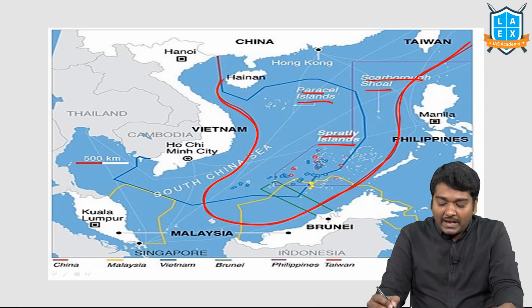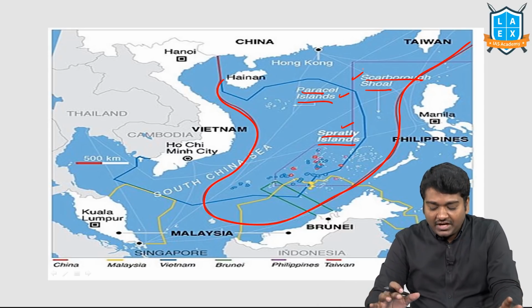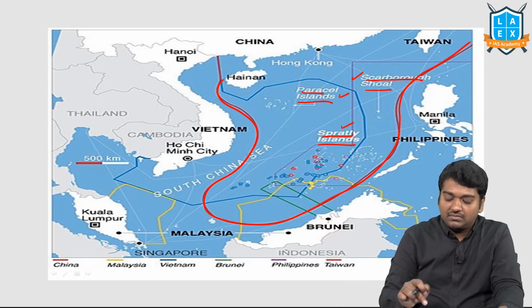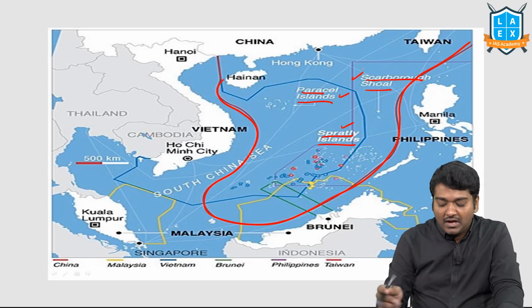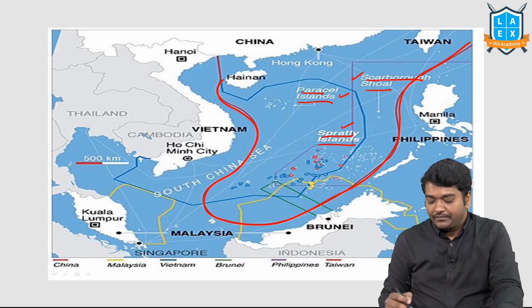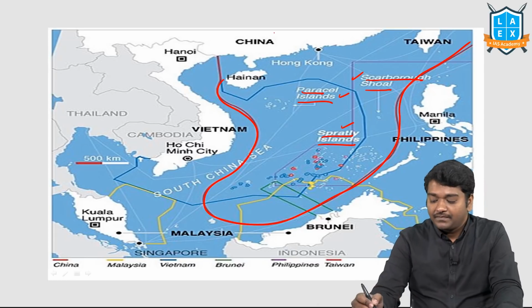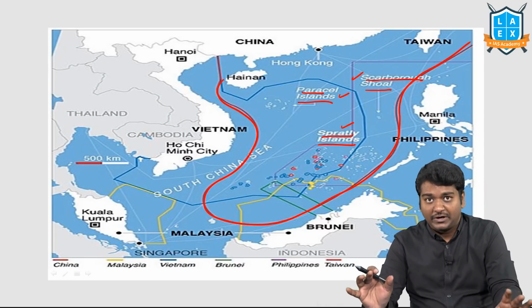So try to know that the Paracel Islands, Spratly Islands and Scarborough Shoal are disputed between China and the South China Sea countries. So Vietnam, Malaysia, Brunei, Indonesia, Philippines, China, Taiwan all have borders with this particular region.